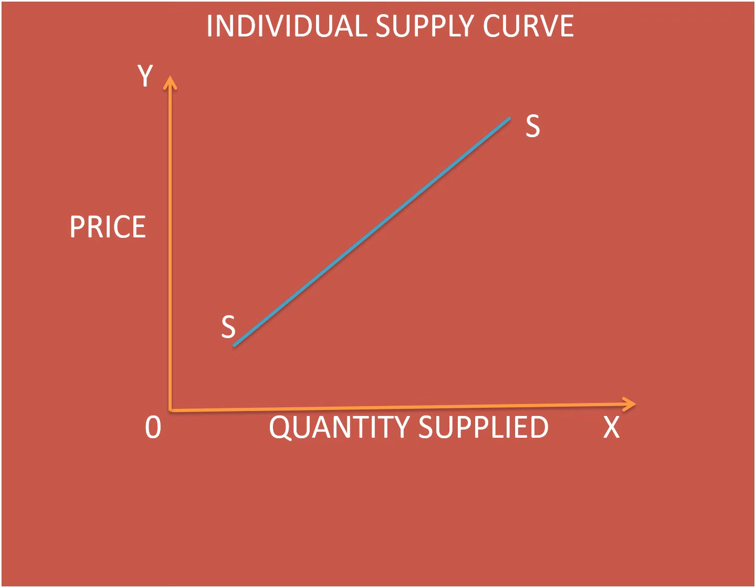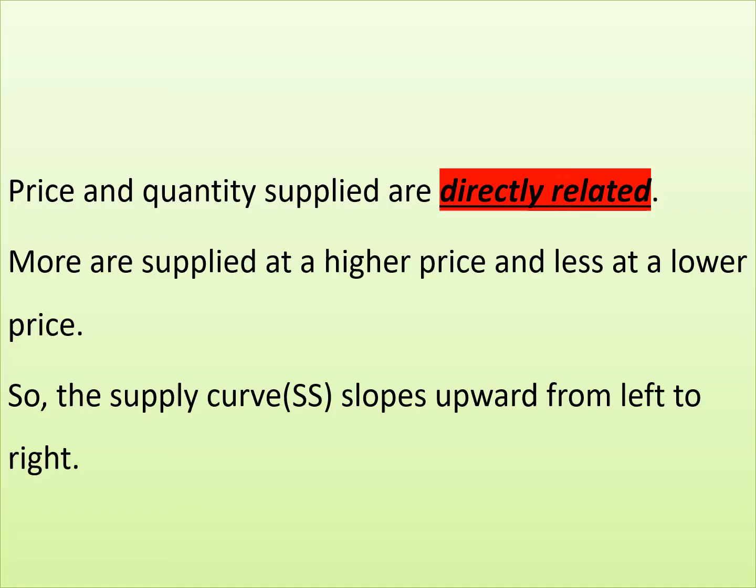This is the reason that the individual supply curve will always be an upward sloping curve. Moving ahead, price and quantity supplied are directly related as we discussed. More is supplied at a higher price and less at a lower price. So the supply curve slopes upward from left to right. That is, it's an upward sloping curve.